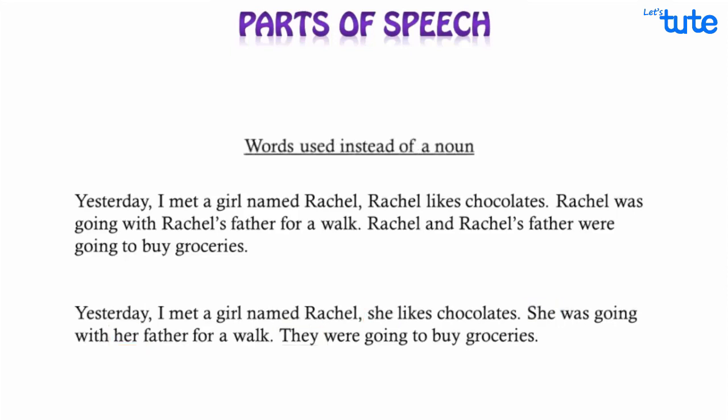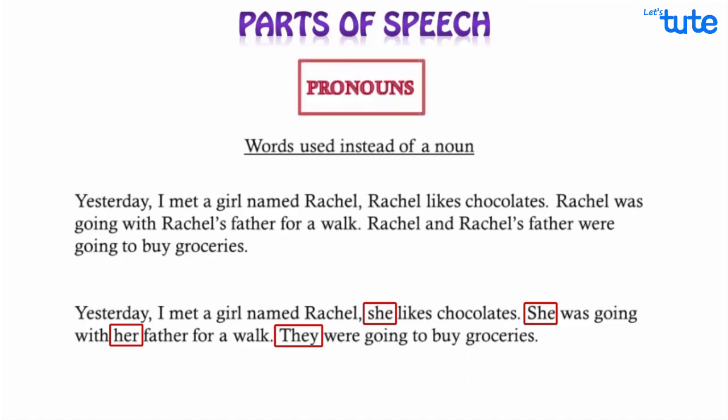So these words which are used instead of a noun in a sentence are called pronouns. Pro means on behalf of. So pronoun means on behalf of the name. Pronouns perform the role of replacing nouns at places needed to avoid repetition.